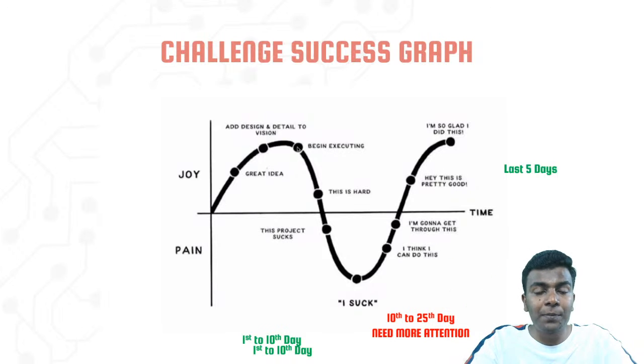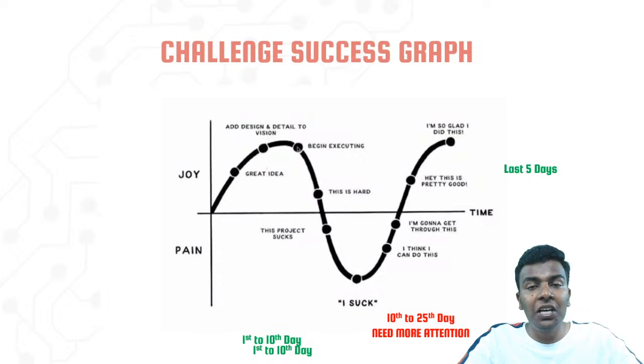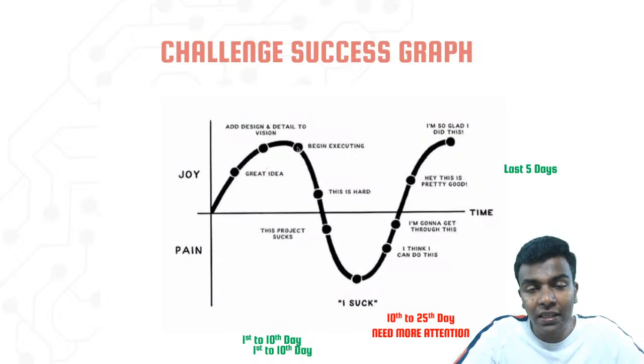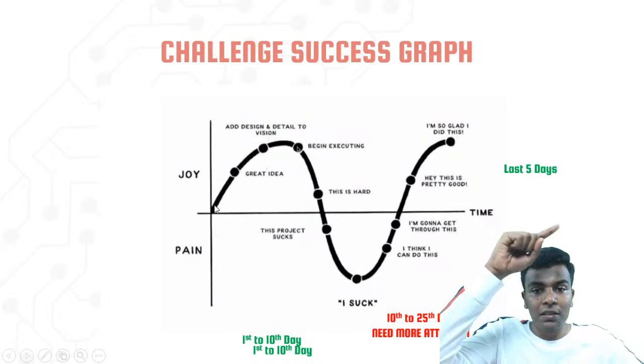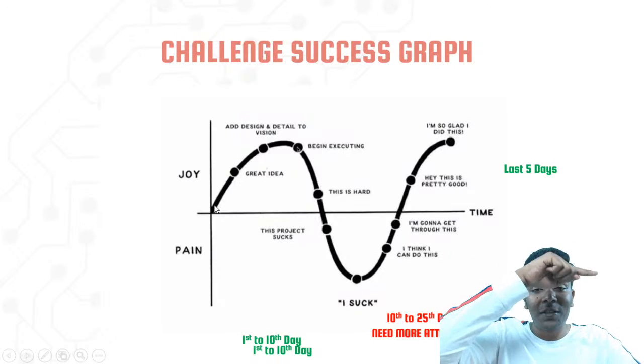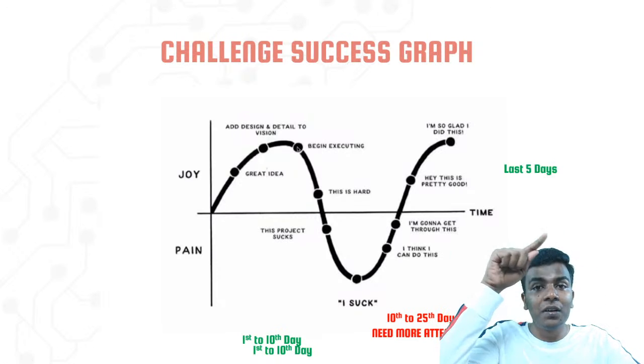There are a lot of participants here, right? Like 184 participants, and a lot of participants have accepted the 30 days challenge. While accepting each and every challenge or task, our graph, for example if you are taking this graph, has this positive cycle, which is sinusoidal, right? That positive cycle represents the first 10 days.